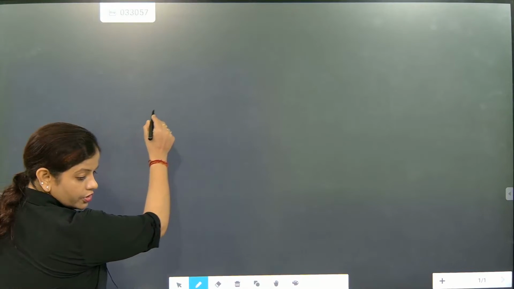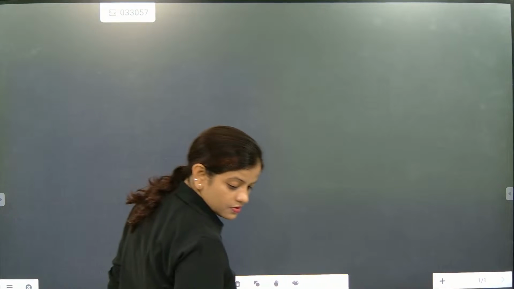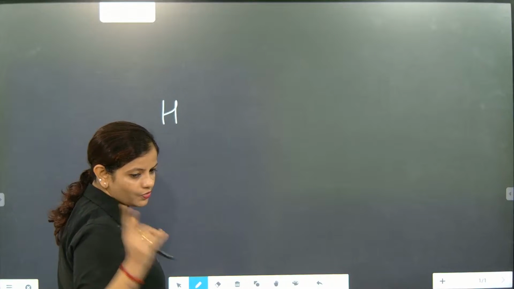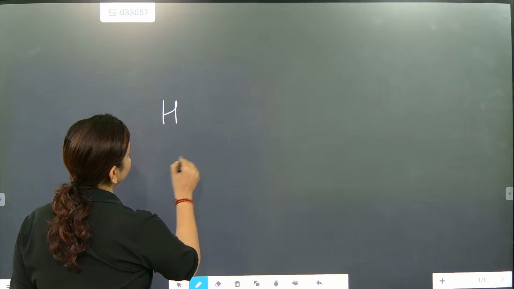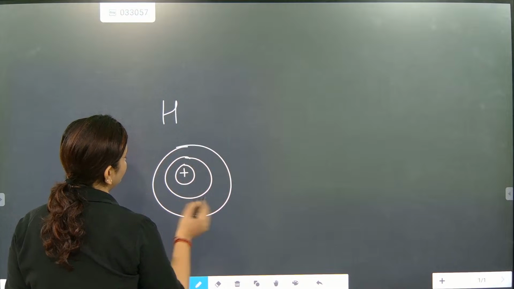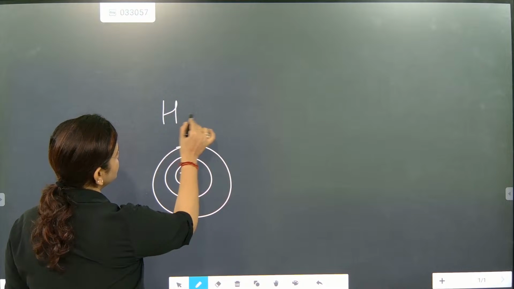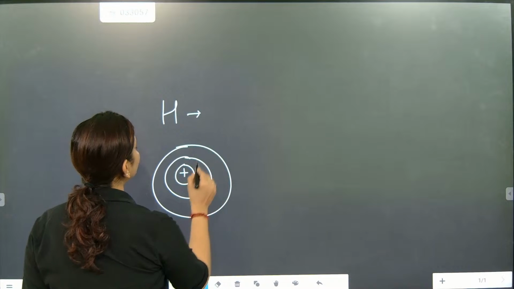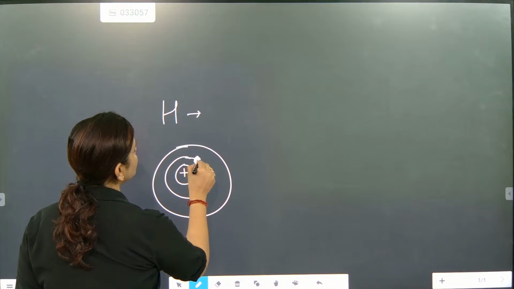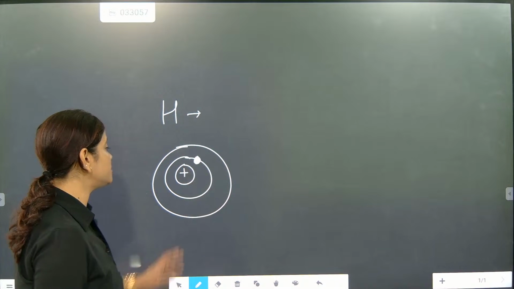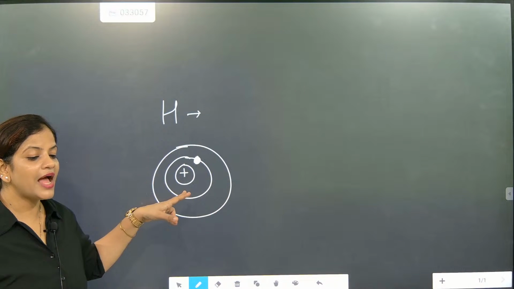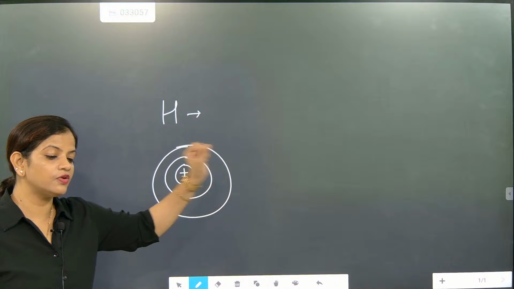If I talk about hydrogen, hydrogen's atomic number is 1. So here we are going to talk about the hydrogen element. Hydrogen is an element, its atomic mass is 2, atomic number is 1. When we talk about it, only one electron is present outside the nucleus. So this is an atom. An element is made of atoms, okay? But the atom structure is not the same as that of another atom.